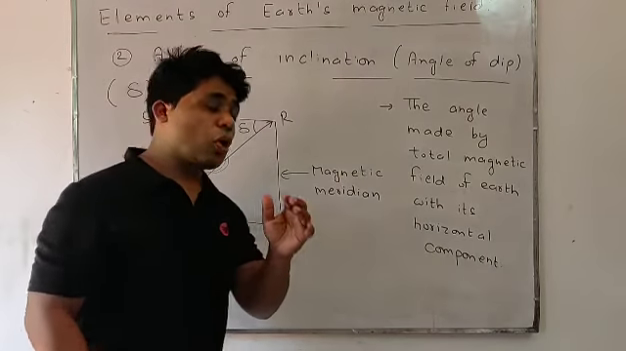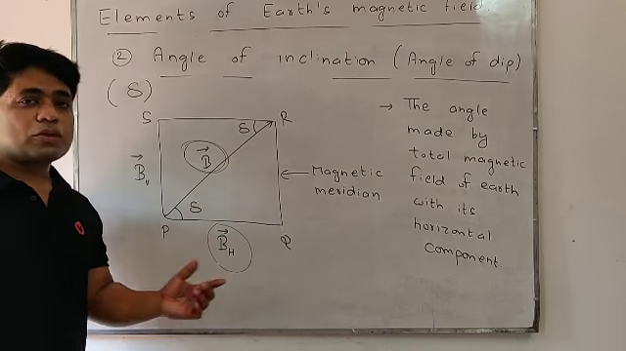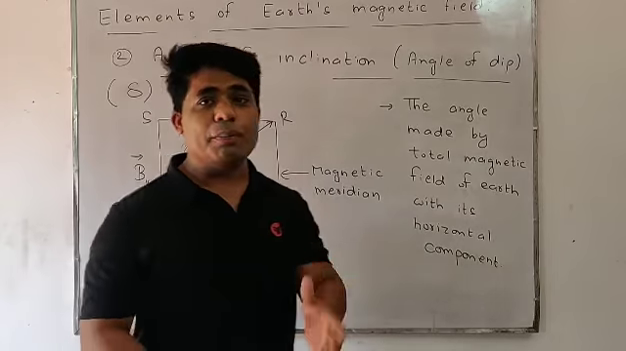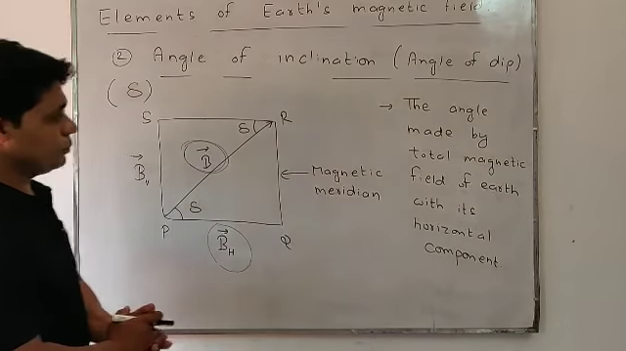And the final element of earth's magnetic field is the horizontal component of earth's magnetic field. So in that third element, we'll find the horizontal component as well as the vertical component and the relation between them. Okay, students?